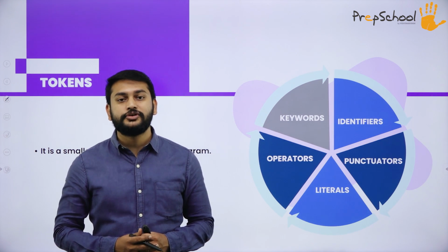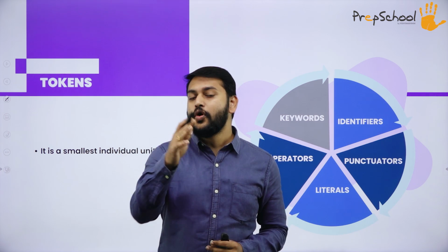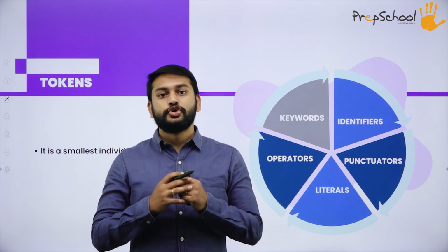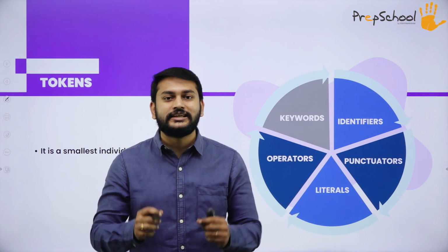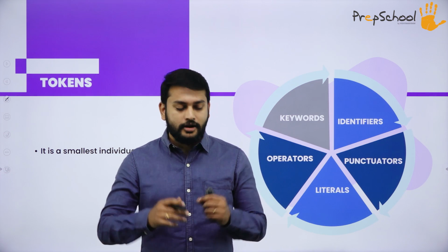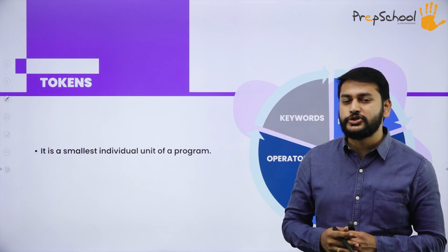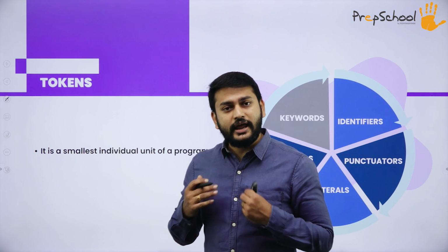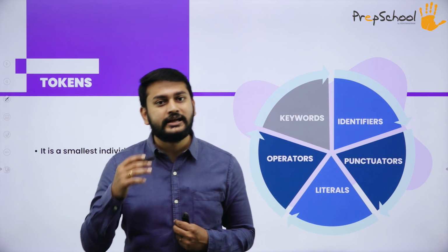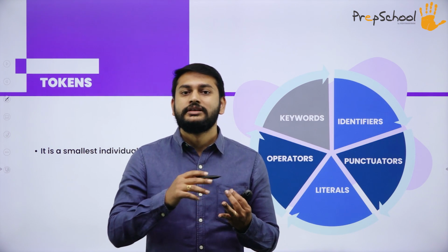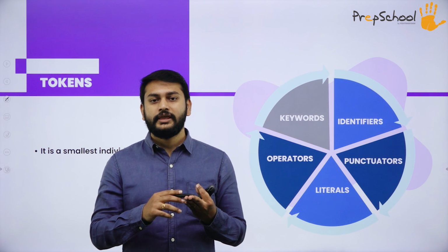Imagine you are trying to construct a building. You need some basic elements or basic individual units. What are those basic individual units? Can I consider them as bricks, stone, cement, iron? Yes.